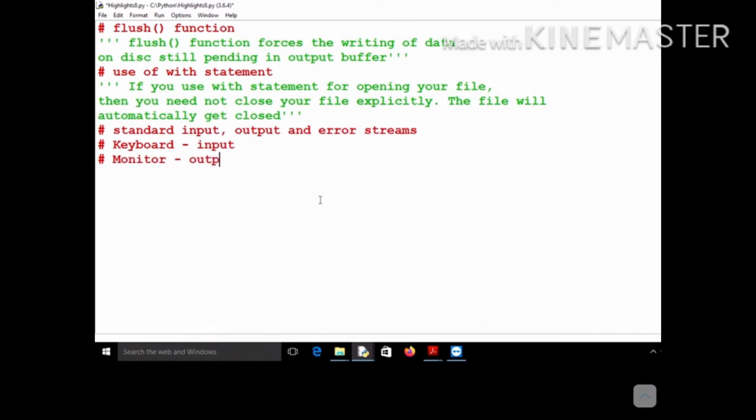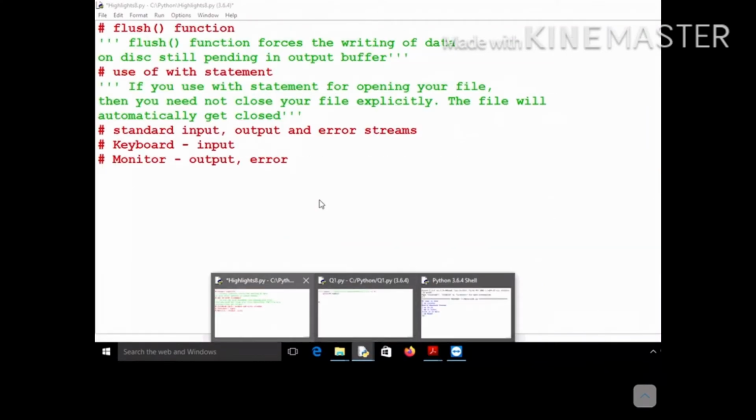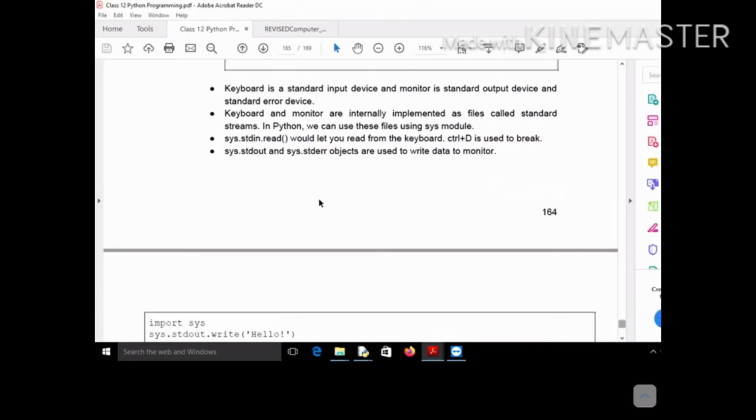It is also called the error device, because it is used to show you the errors. Whatever error is there is also displayed on the monitor only. And Python also treats these two as files.